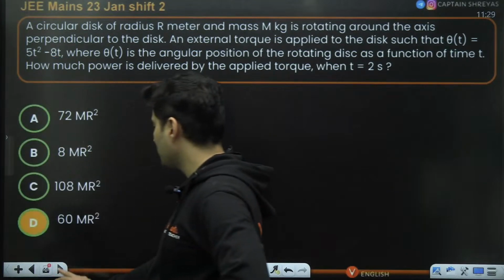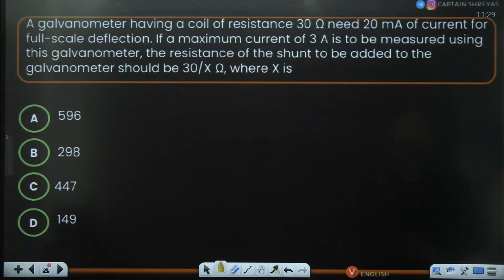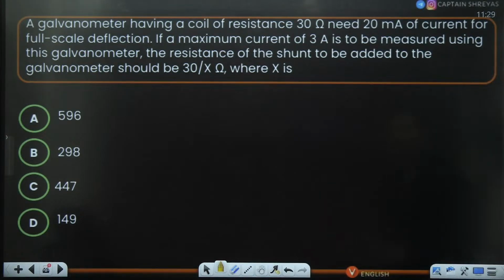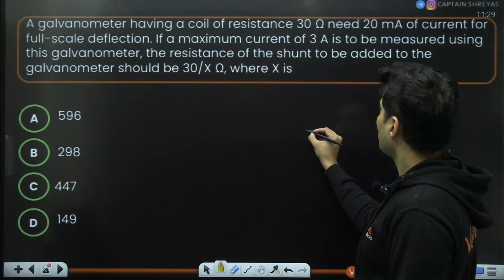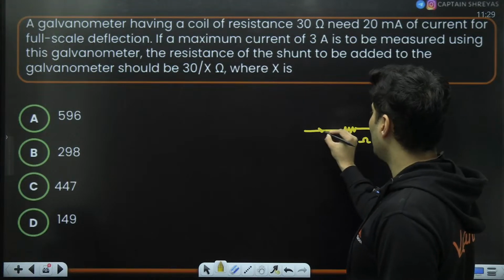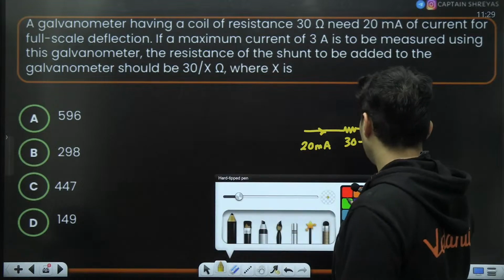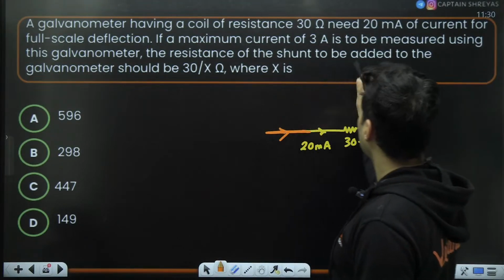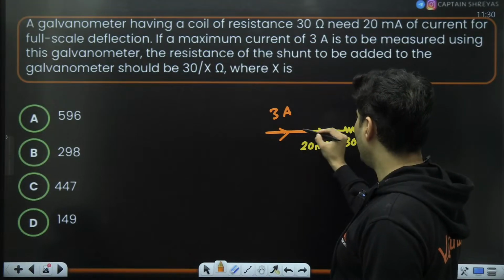Let's move to the next question coming up on your screen. Galvanometer has a coil resistance, current, full scale deflection, maximum current has to be measured, resistance at the shunt should be how much? So direct question, guys. So galvanometer coil resistance is 30 ohm, but it can only allow 20 milliamperes. Okay. So if by chance you end up sending also 3 amperes, that 3 amperes will have to be bypassed, right?